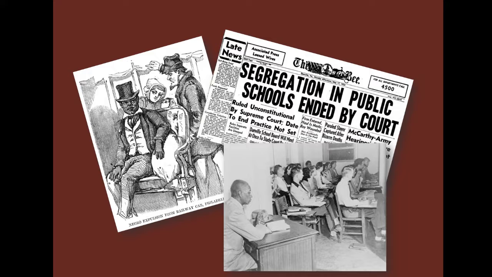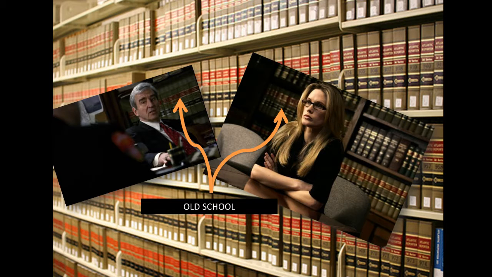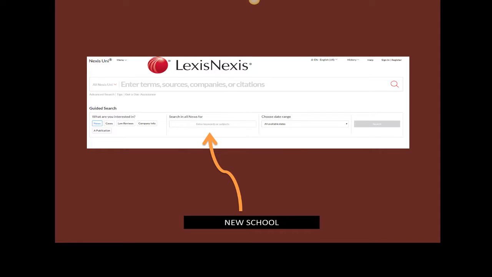Others are less known, like Sweat v. Painter, one of the so-called graduate school cases that challenged segregation in higher education. When a high or appeals court rules on a case, its decisions are published in a variety of legal publications. Today, lawyers and law researchers use the electronic equivalent of these books, often from a company called LexisNexis, which is a leading supplier of legal, business, and news information to firms and businesses across the country.